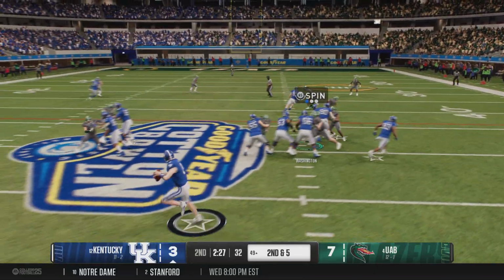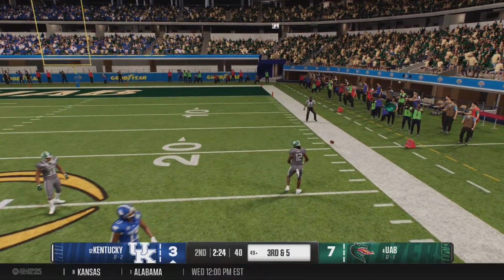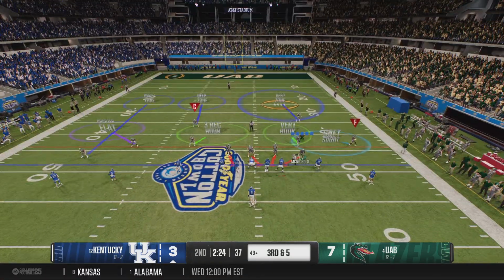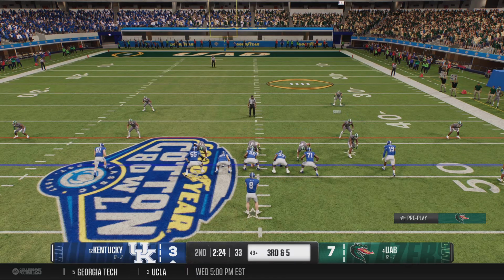Off play action, he's looking to throw. Looking for his big tight end. Oh, and he doesn't hang on off the deflection there. He's going to bring up a 3rd down play. We'll see if the offense can move the chains off that incompletion.